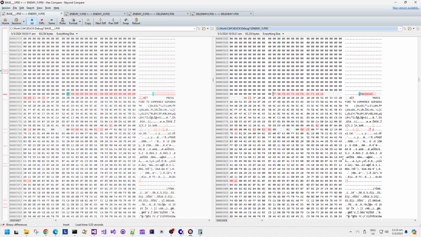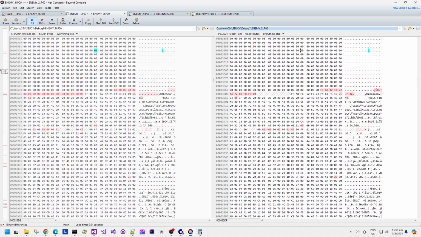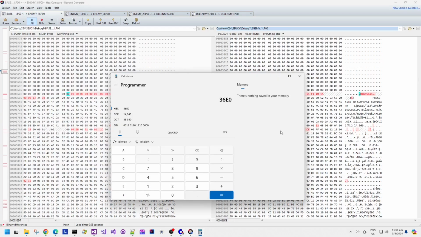I think that pretty much tells us that is the chunk of memory used for attack wave data, because SEUCK is very handily telling us how many bytes are free in the attack wave data chunk, right? And this is data that was introduced to the file.